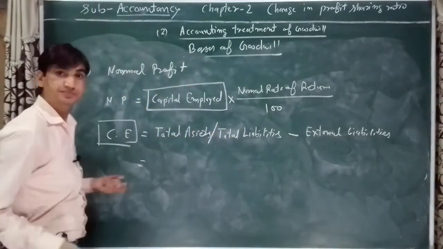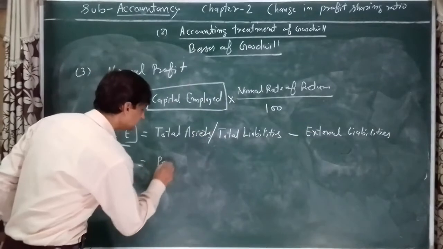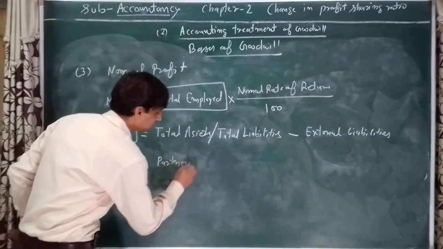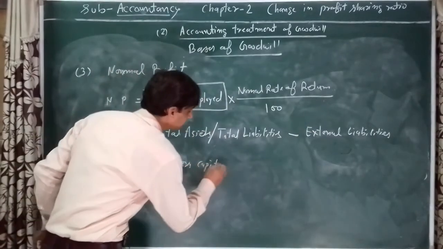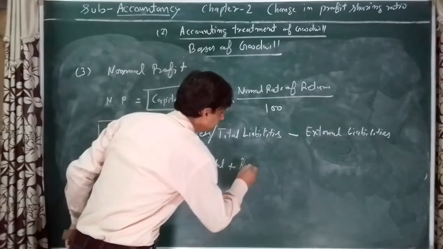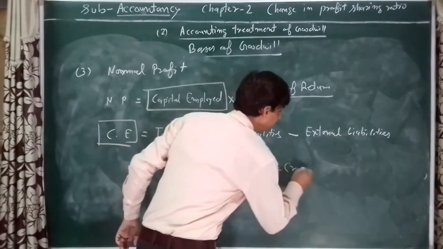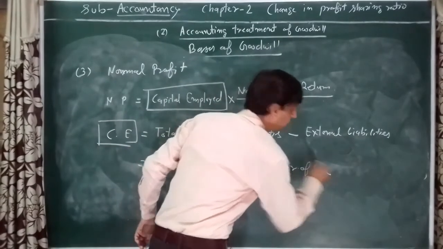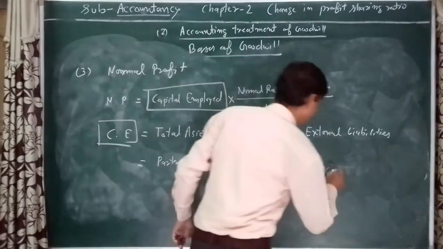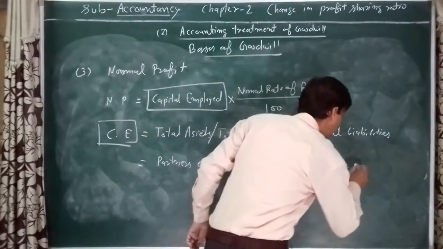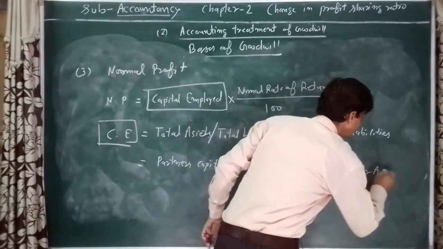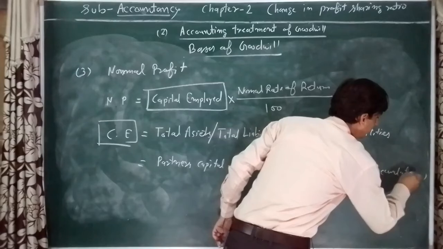The second formula: partners' capital plus reserve plus credit balance of profit and loss plus other accumulated profit.